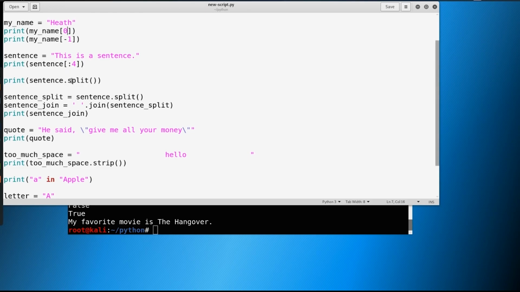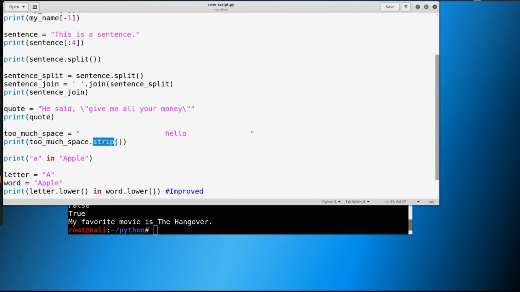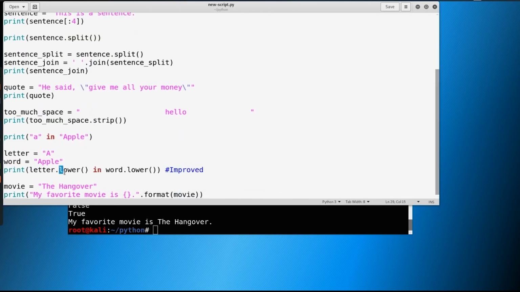Now, sentence has all different kinds of methods that we can use with it. And again, we're just touching back on methods and making it a little bit more advanced. But you see that we can split a sentence, we can join a sentence, we can strip a sentence, or we can strip a string. So understanding that there are a lot of cool methods. The lower method, we could do an upper method. We talked about those as well. Knowing the different types of methods per, say, a string or per class, or however you want to combine it together, is important as well.